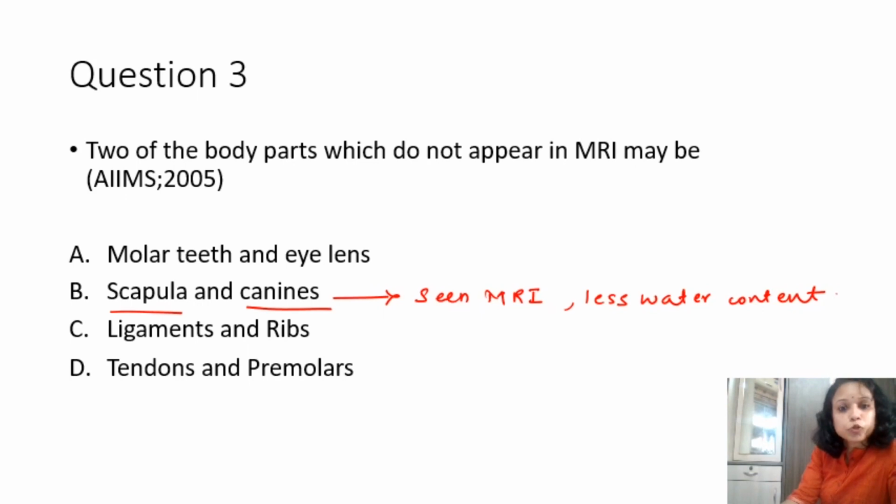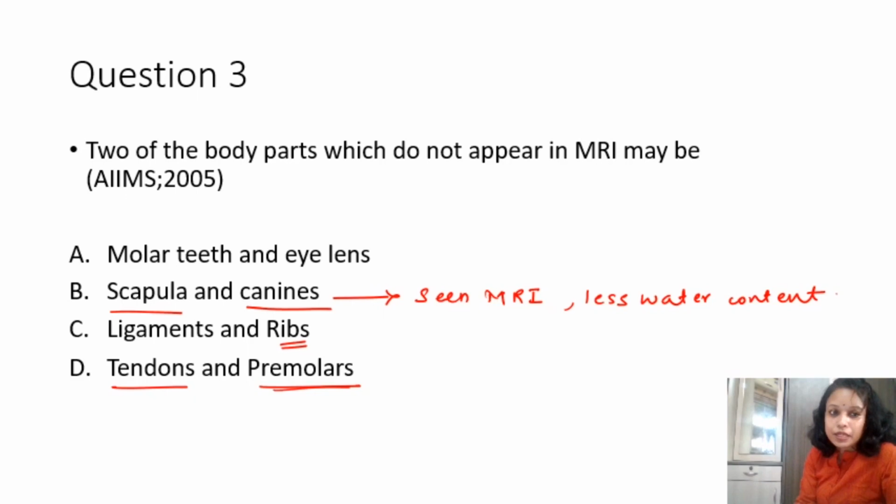Look at the third option, ligaments and ribs. Ligaments will appear in MRI, but ribs are again bone, and hence cannot be seen. The last option, D, tendons and premolars. Premolars are teeth, and the tendon will appear in MRI, but not premolars.